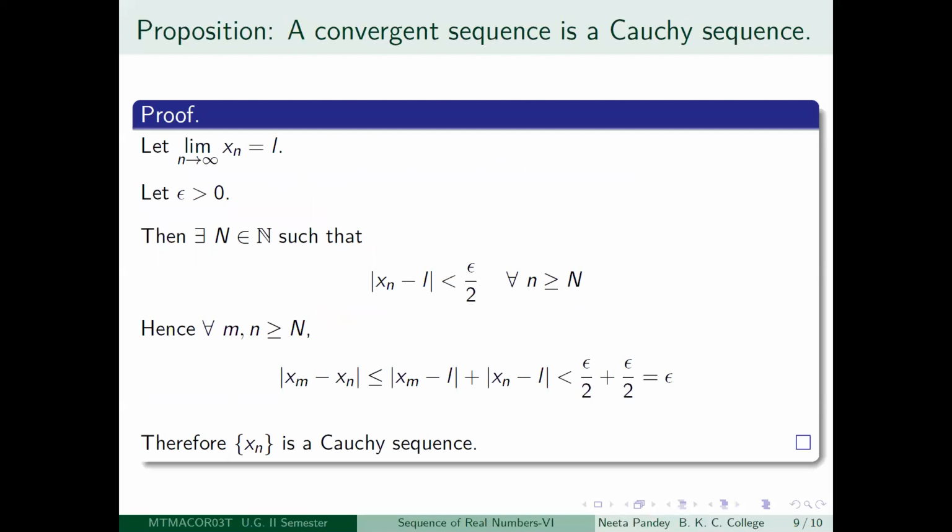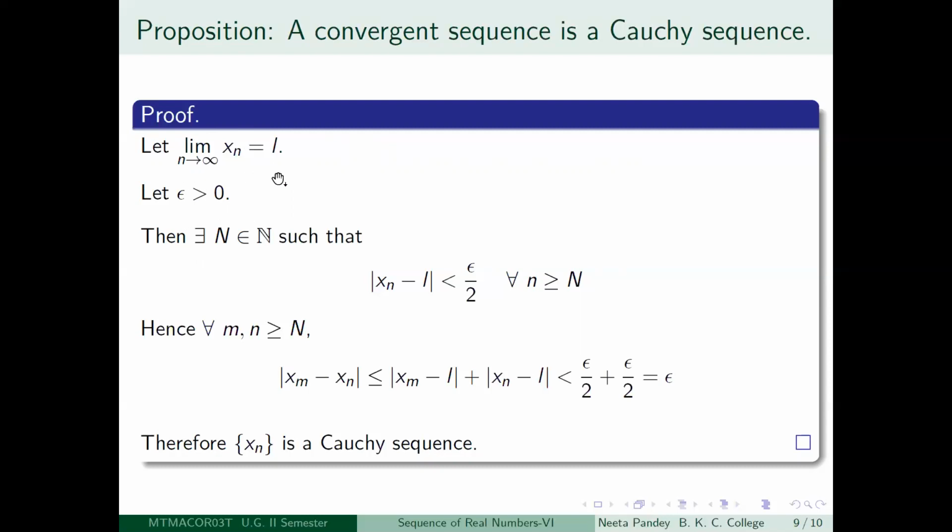Okay, and the last result, which I have been promising, is that a convergent sequence is always going to be a Cauchy sequence. So how will you prove this? You start with a convergent sequence. So suppose the limit as n tends to infinity of xn is equal to L. You want to show that the sequence xn is a Cauchy sequence. So take any epsilon greater than 0.